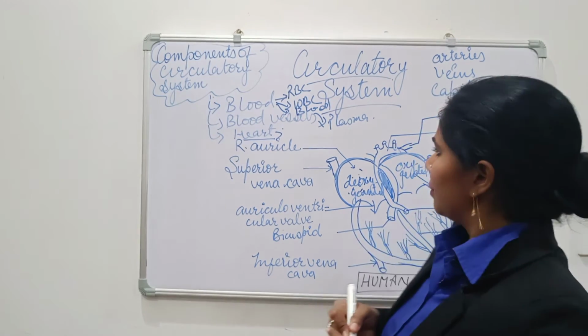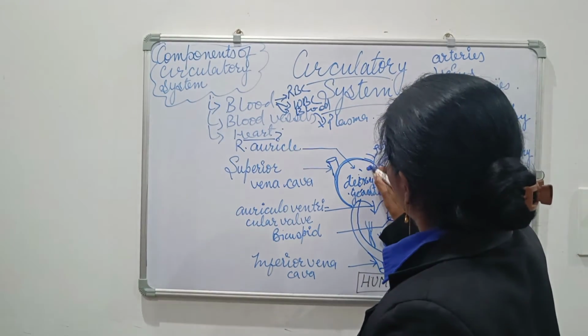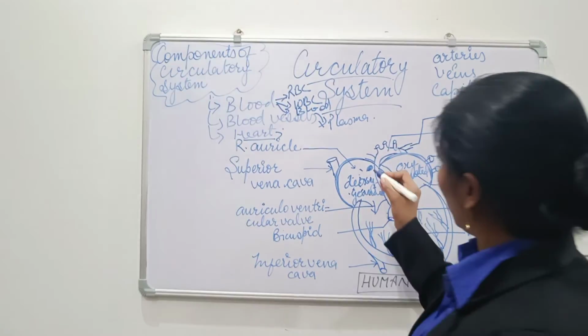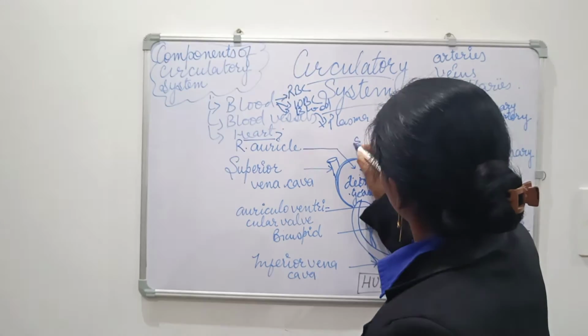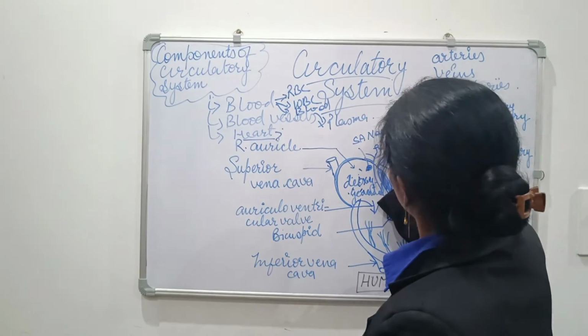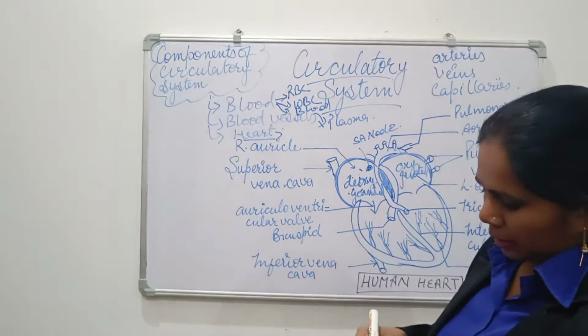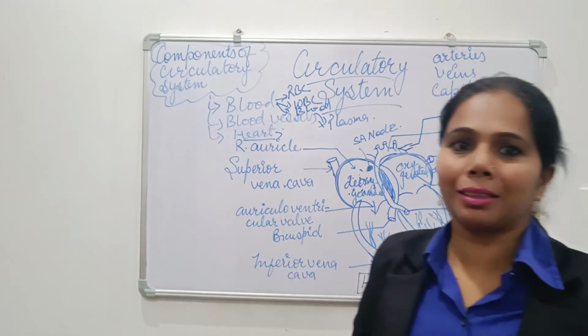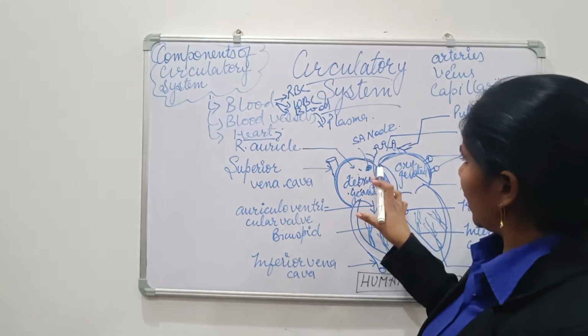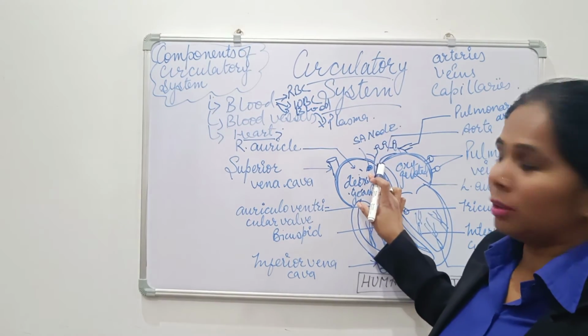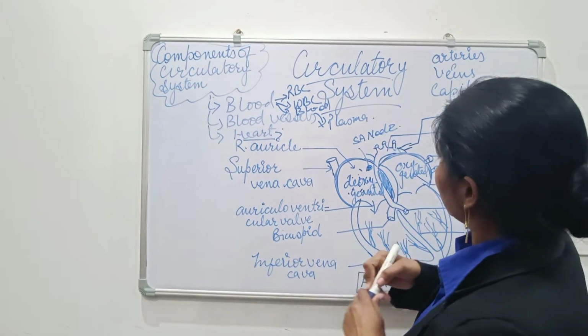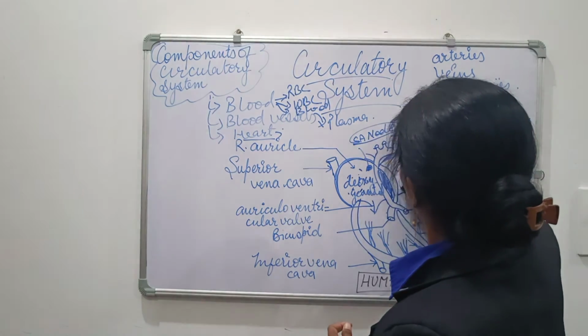The electrical impulse starts with the help of the SA node. These are neural signals initiated by the heart muscles, and this is also known as the pacemaker.